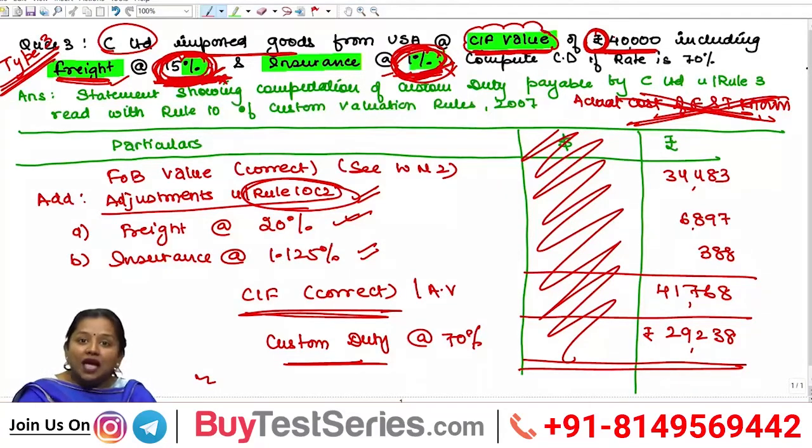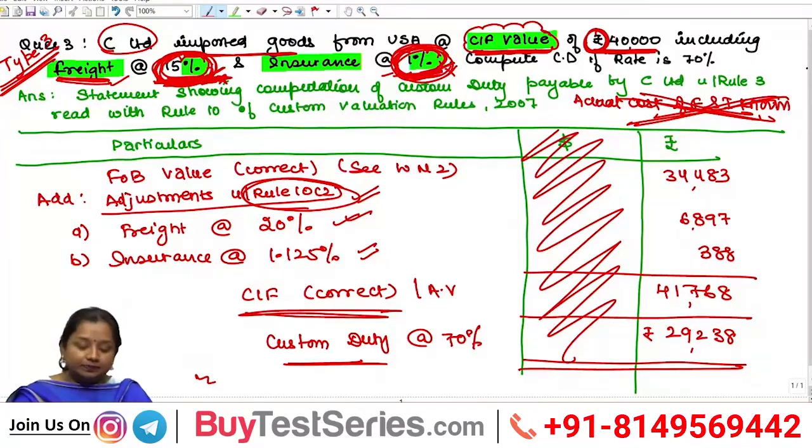If this freight amounts to actual cost, then the amount would be given, be it 2000, 5000, whatever the case may be, instead of mentioning the percentage. The same is the case with insurance. So always remember that if in a question freight and insurance are given in percentage, it means the actual amount is not known, due to which the percentage has been considered, and the percentage has to be taken as per Rule 10(2). And if the percentage given in the question is not in compliance with Rule 10(2), then you have to make the rectifications therein.